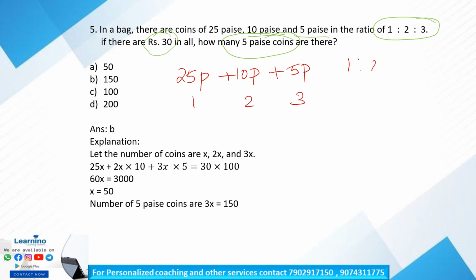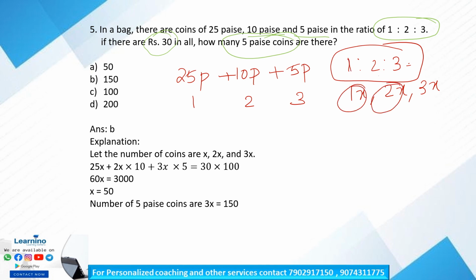So the ratio can be written as 1x, 2x and 3x. Is it clear? So we can write 25 paise, 1x is there, 10 paise, 2x is there and 5 paise, 3x is there.